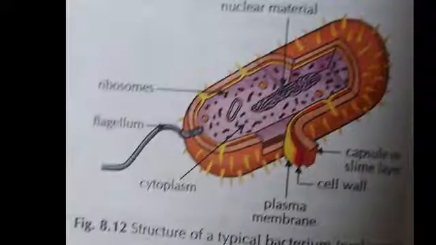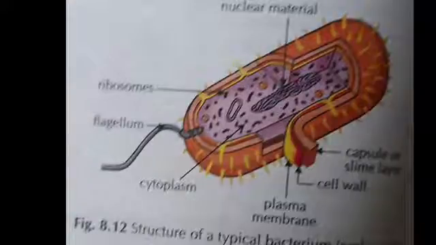Now, come to eu. Eu means true, karyon means nucleus. The cells that have a well-organized nucleus with nuclear membrane are called eukaryotic cells. So, all organisms other than the bacteria and blue-green algae have eukaryotic cells.